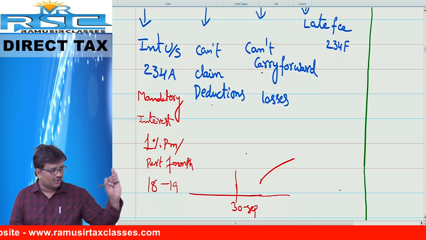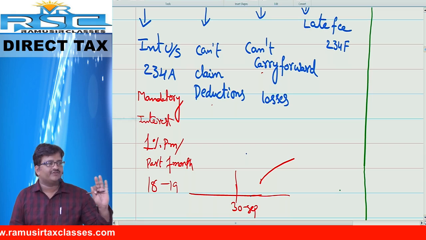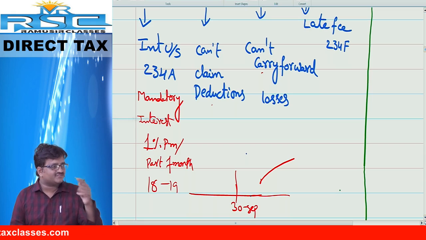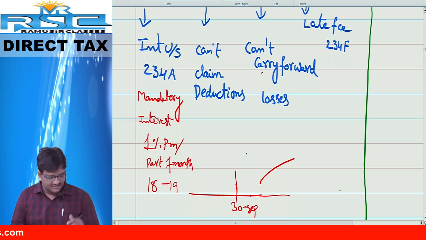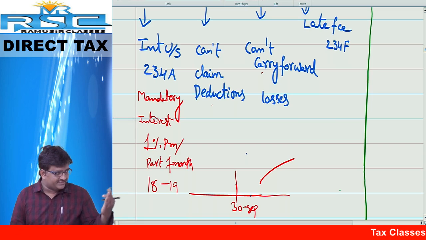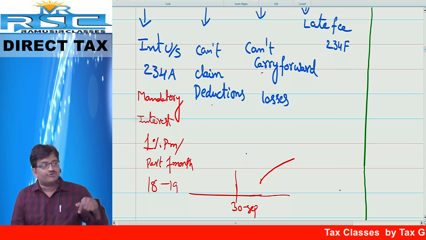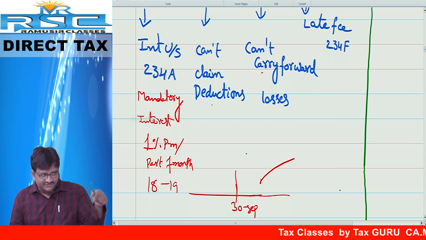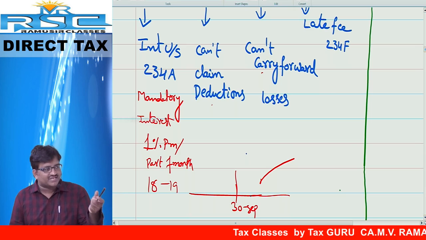October, November, December 1st only you filed. Still, one day also will be treated as 1 month. Total how many months? 3 months. For 3 months, 1%, into 3, 3%, into outstanding tax liability. How much is your tax liability pending amount, outstanding amount?